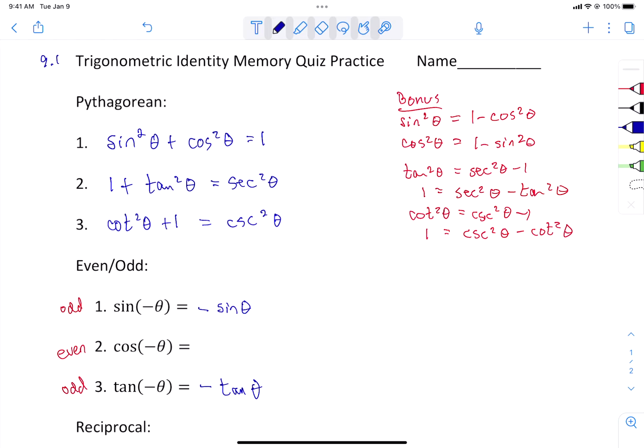Since cosine is even, what a negative on the inside does is flip across the y-axis. If it has y-axis symmetry, there won't be any change. So the negative on the inside is the same as the original function. So you'll notice there is no negative on that one.